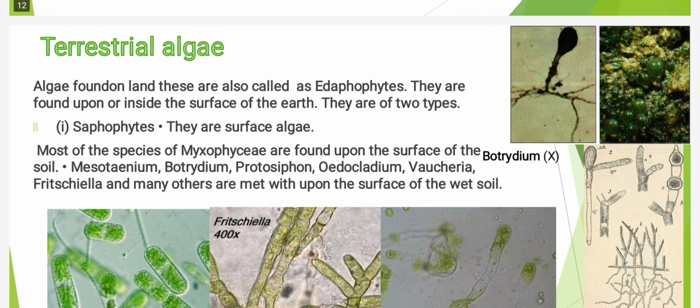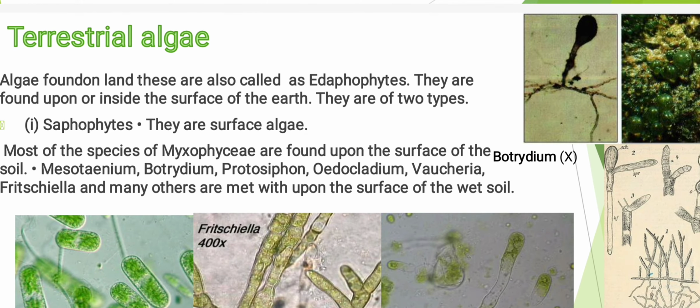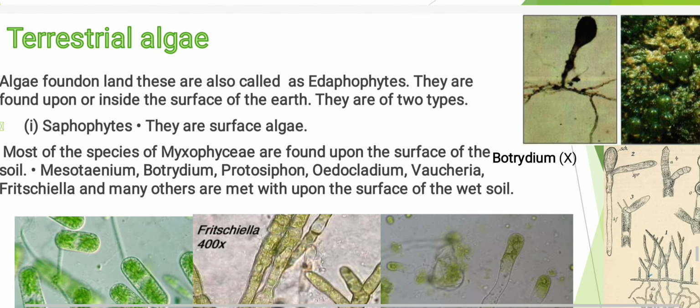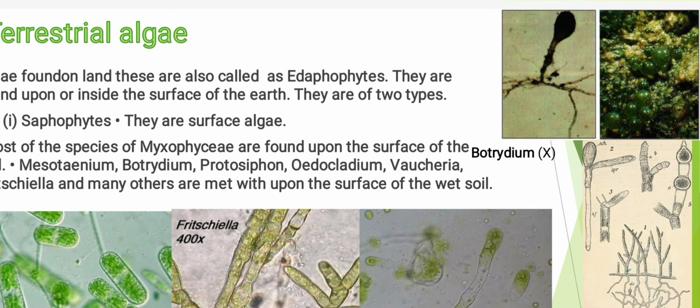Students, next is terrestrial habitat, and the algae which are found growing on terrestrial habitat are known as terrestrial algae. Students, algae found on land are called terrestrial algae and they are also called edaphophytes.